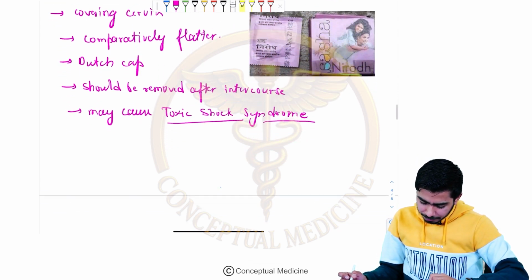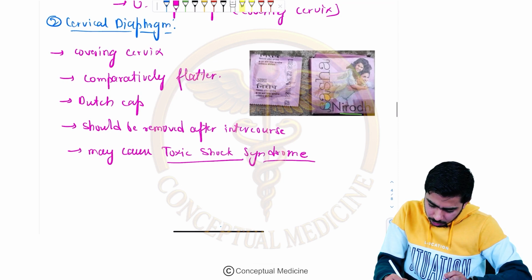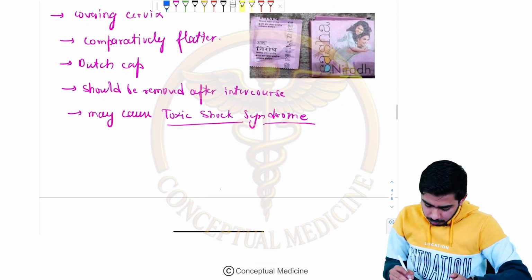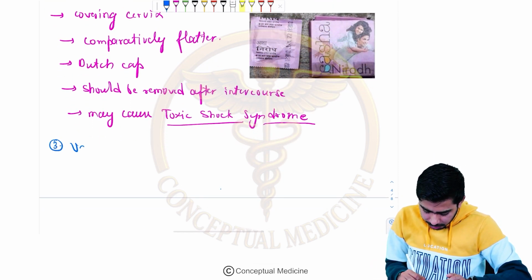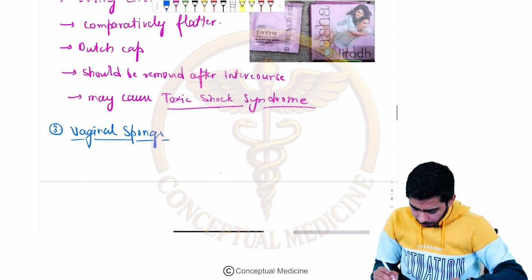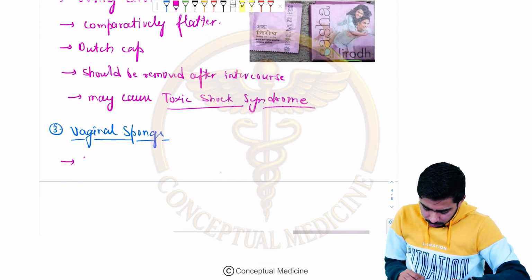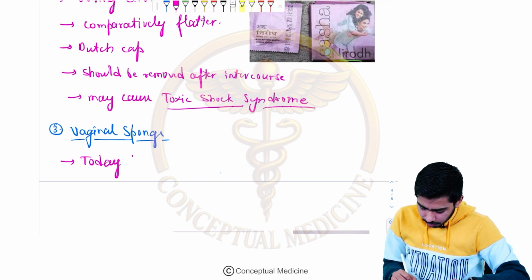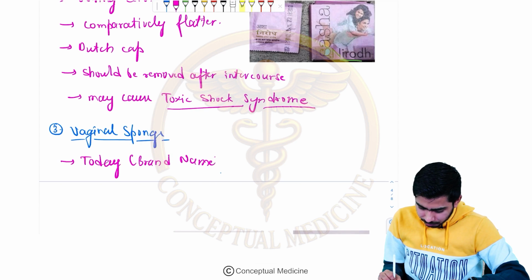Once we are clear with that, we have one more method, that is the vaginal sponge. Third one I'm writing, the vaginal sponge. There is a very famous brand name for the vaginal sponge, that is Today. So Today is the brand name over here.